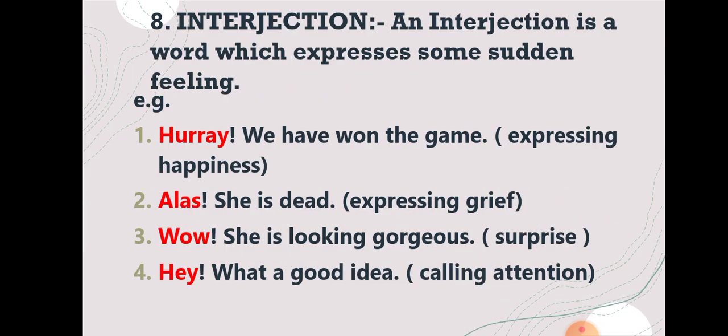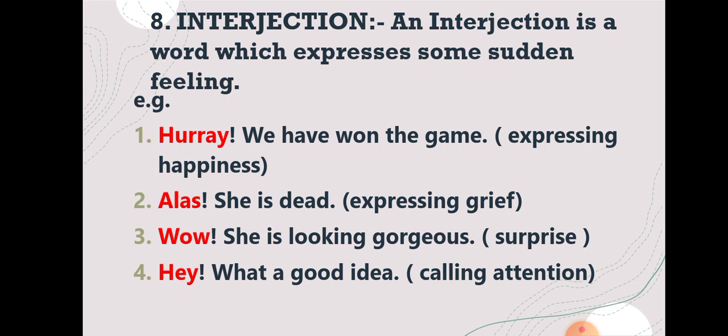Now what is an interjection? An interjection is a word which expresses some sudden feelings. An interjection is a word which expresses some sudden and strong feelings. For example, hooray, we have won the game. Here the expression of happiness is expressed by the word hooray. That is very sudden. Second example, alas, she is dead. So here, students, the sudden expression of grief is expressed by the word alas.